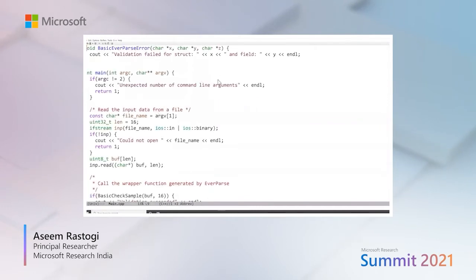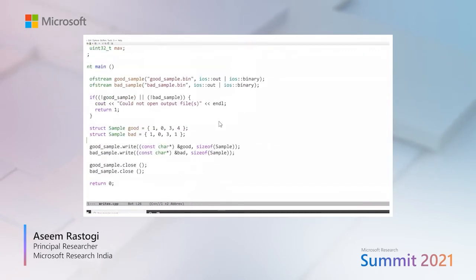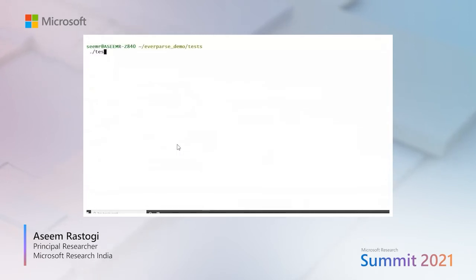We can simply call this function from our existing C code and use it. For example, I have written a sample client that reads some binary input from a file and then calls the EverParse generated function on it. I have also created two input files, one good and one bad. The good file contains a valid sample message that satisfies all the constraints that we saw. Its major version is 1, minor version is 0, and the min value is less than or equal to the max value. In addition, there is a bad sample file that violates the constraint on the min and max. Here, as you can see, the min field is greater than the max value.